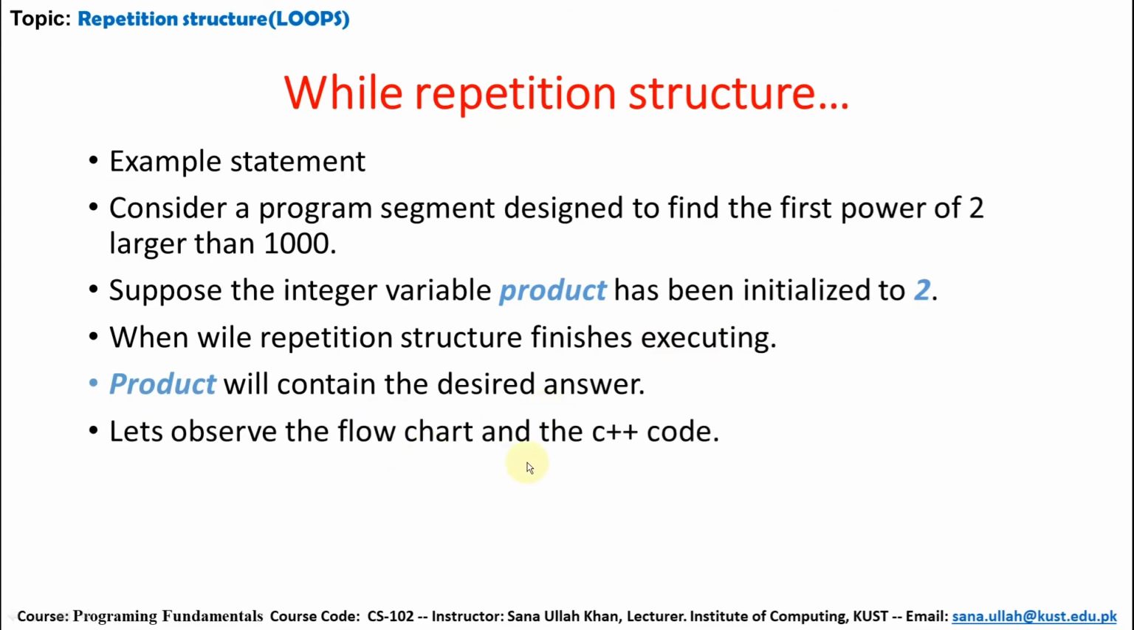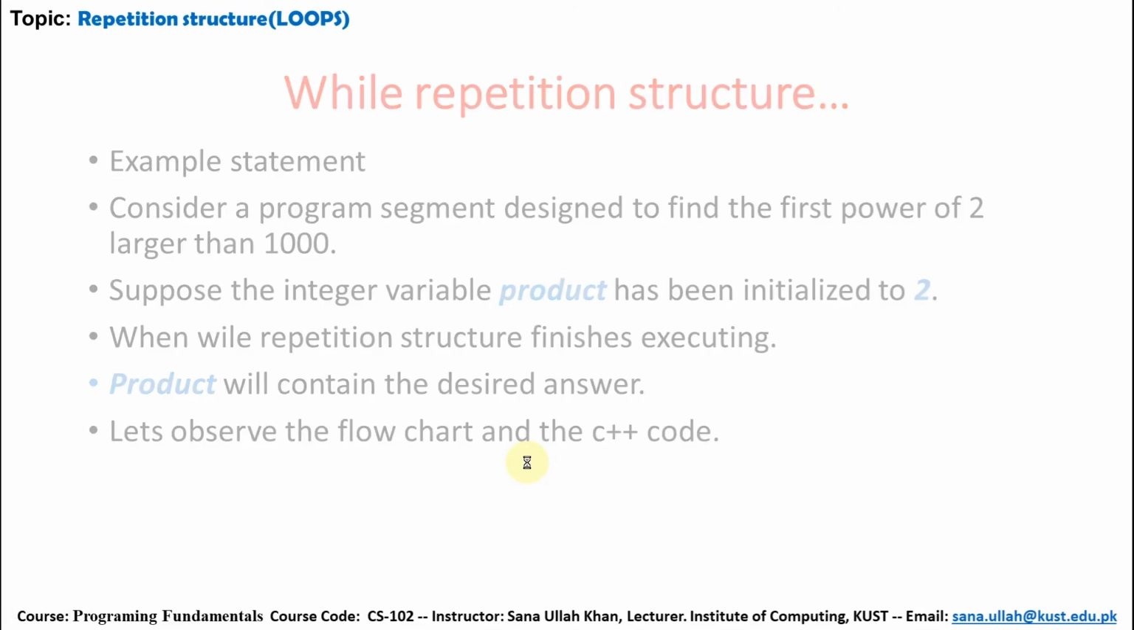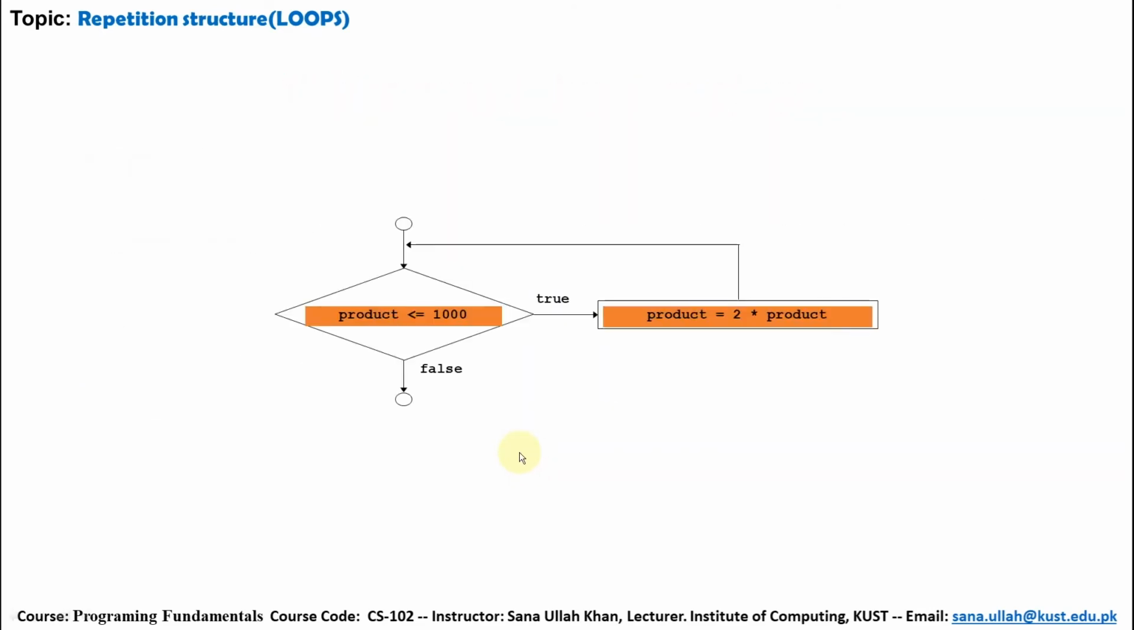Let's observe the flowchart and the C++ code. This is the flowchart. Here is the input. The product's initial value is 2. So 2 is less than 1000. What will happen? The condition is true. Product is set to 2 multiplied by product. The value of product is already 2, so 2 multiplied by 2 becomes 4. The product's new value is 4.